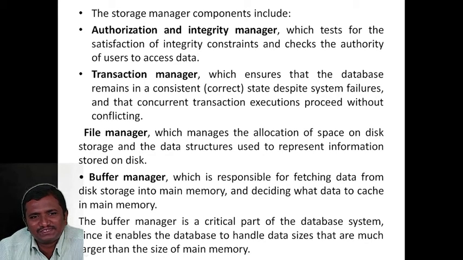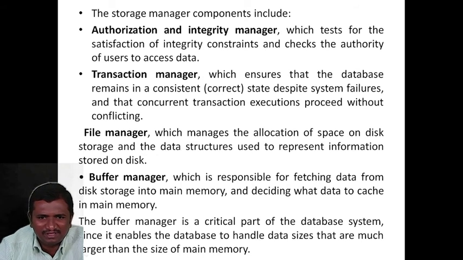The next one is the transaction manager, which ensures that the database remains in a consistent state despite system failure and that concurrent transaction execution proceeds without conflicting. The major role of the transaction manager is to ensure the database remains consistent whenever there is a system failure.